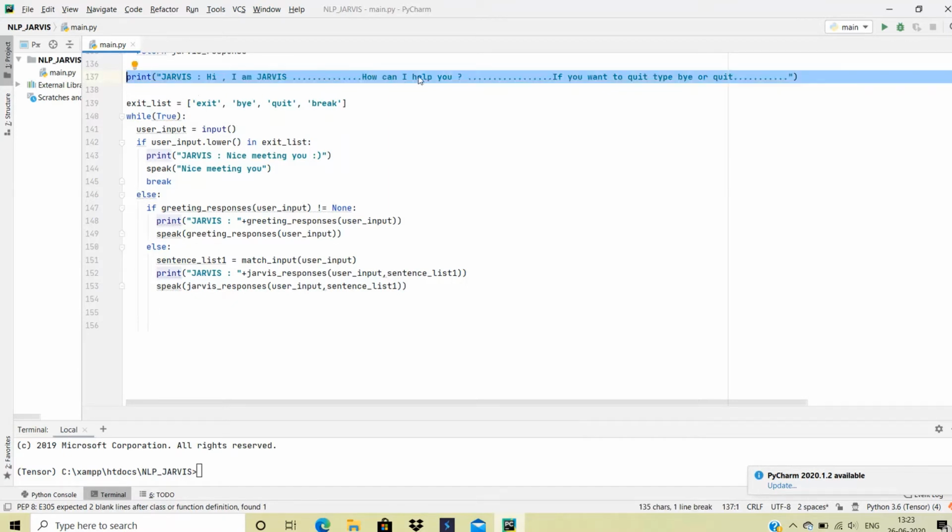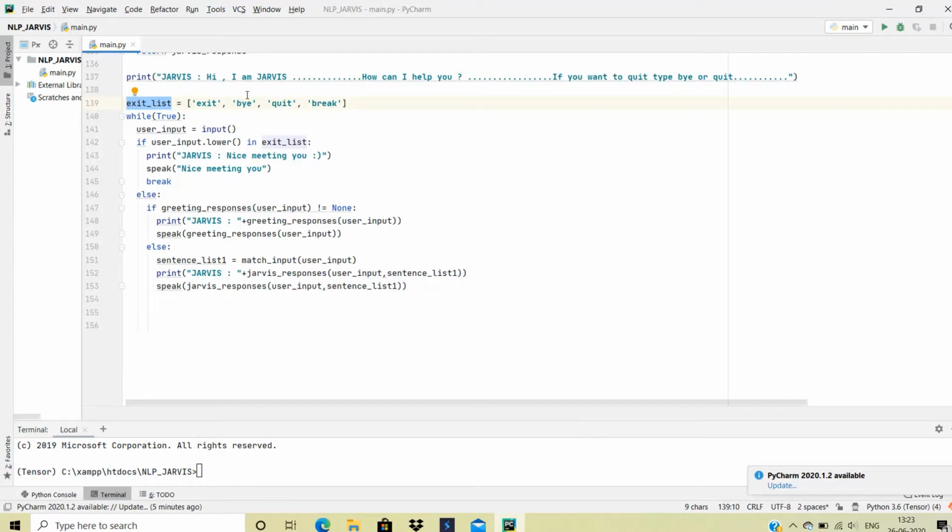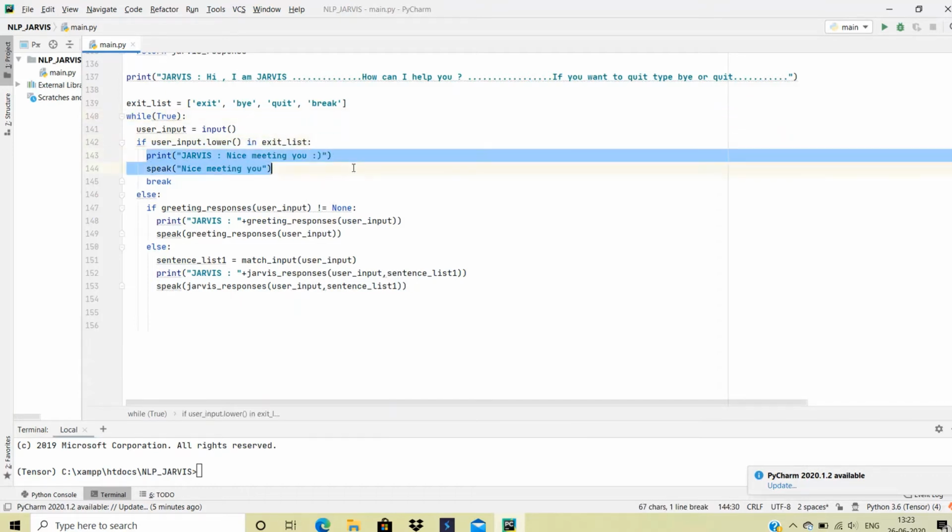And then I created an exit list in which I added exit, bye, quit, break, all such strings, so that when the user inputs any of those strings, and the inputted string matches any element of the exit list, then our loop is going to break and our running code will stop.